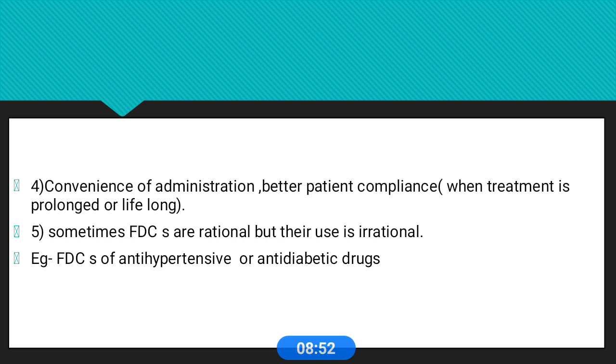Another important criterion is convenience of administration and better patient compliance when treatment is required for a prolonged period or lifelong. Usually these FDCs are useful in anti-tubercular combinations and anti-retroviral HIV drug combinations. Sometimes these FDCs are rational, but their use is irrational. Sometimes we identify a rational combination, but at the usage level it turns out irrational. For example, the FDCs of most antihypertensives and anti-diabetic drugs.